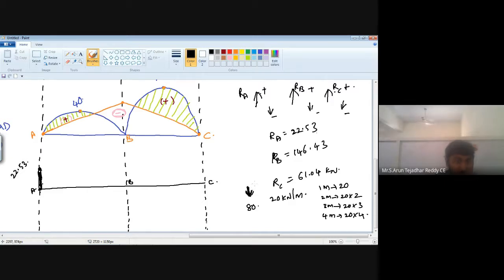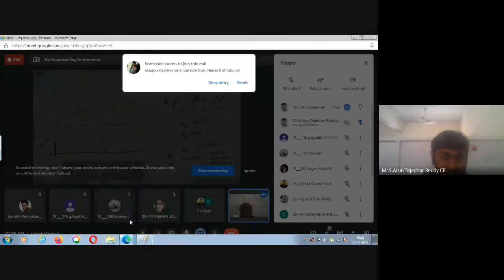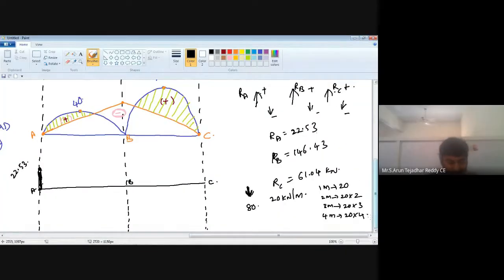So 22.53 minus 80. Now tell me the value. Minus 57.47. So from A to B and B to C, it is one type of neutral axis.